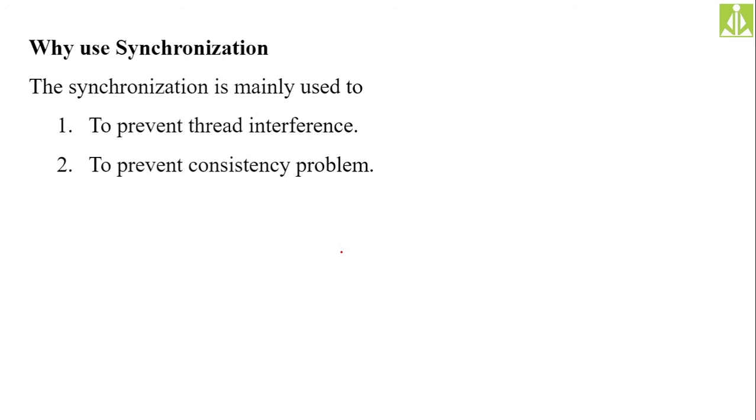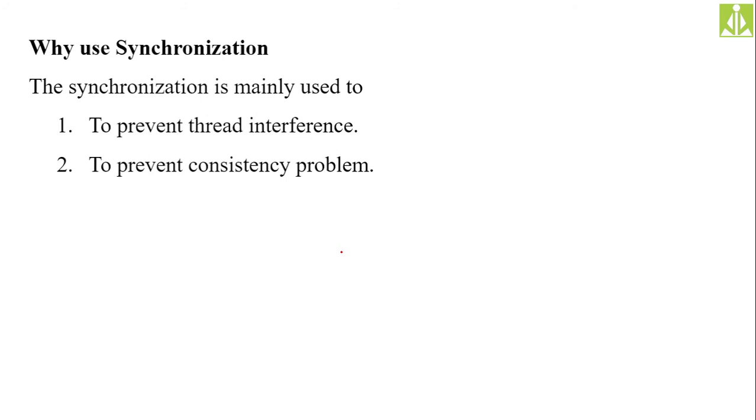So to prevent thread interference, first we are going for synchronization, and the other one is the consistency problem. The consistency problem is nothing but when one thread is modifying the content, the other thread is not getting the accurate result, because whatever the first thread is doing with the shared resource, the same result, or an interim result, will go to the second thread.